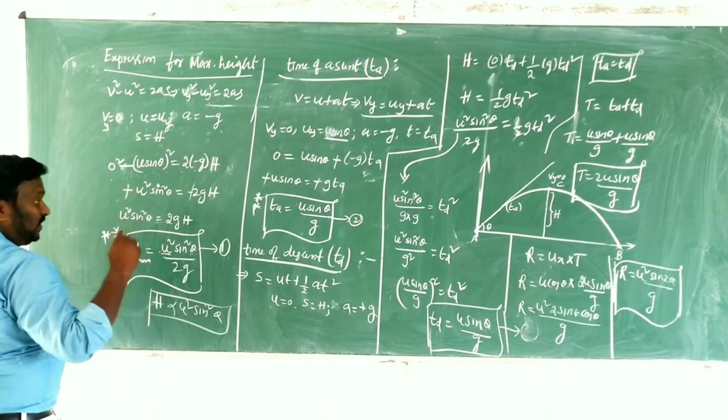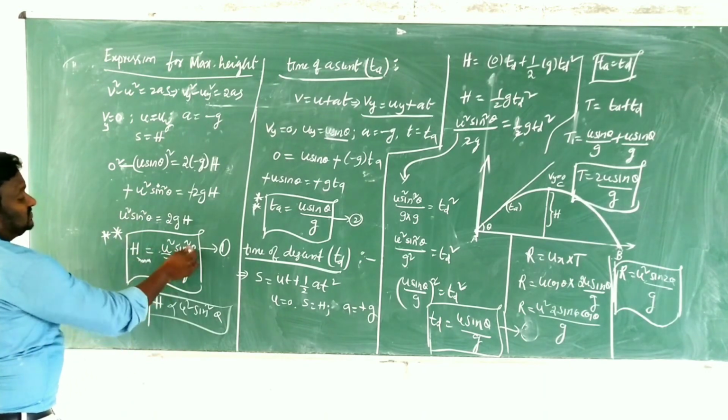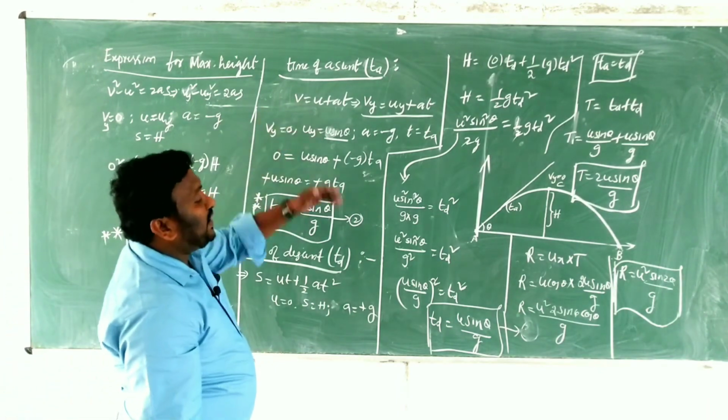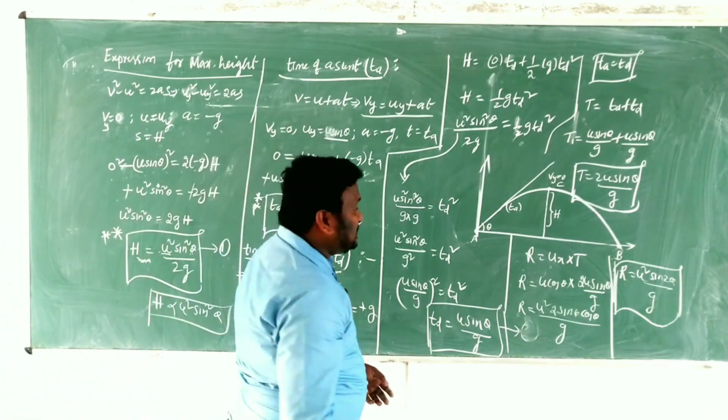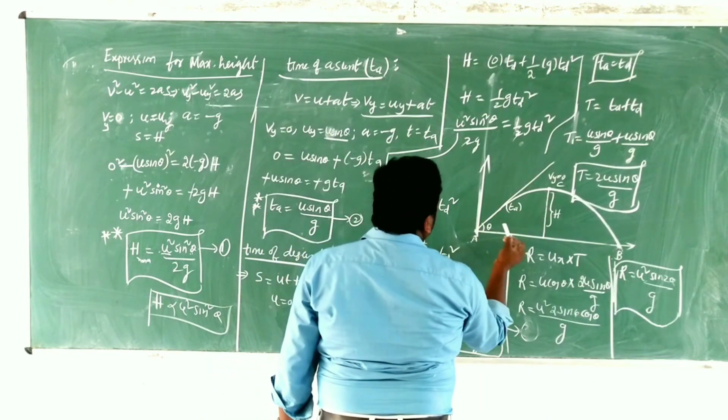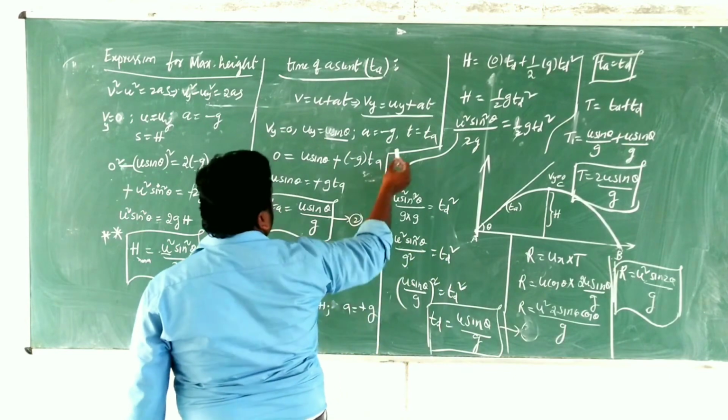Clear? And if you already have the h value and u value, we will find the theta value. So clear? And the next thing is time of ascent. The time taken by the projectile to reach the maximum height from the ground is called time of ascent. Time of ascent is denoted by the letter TA.